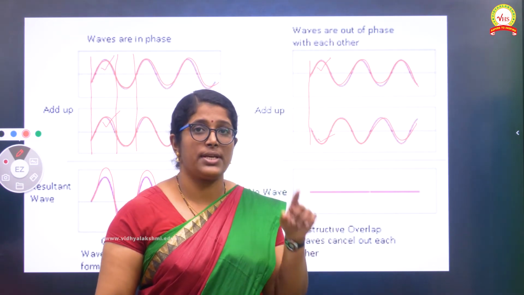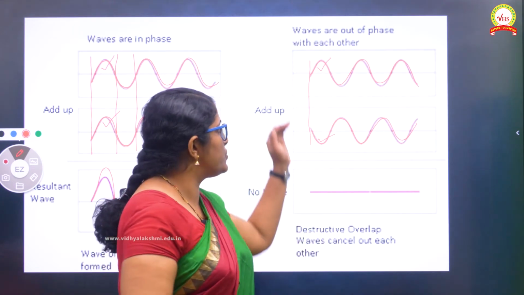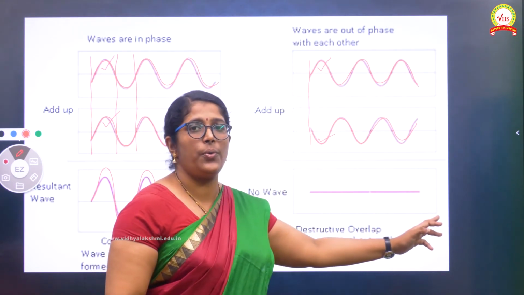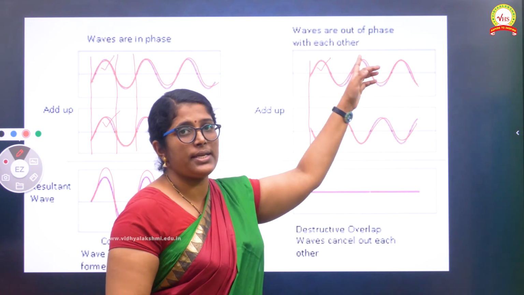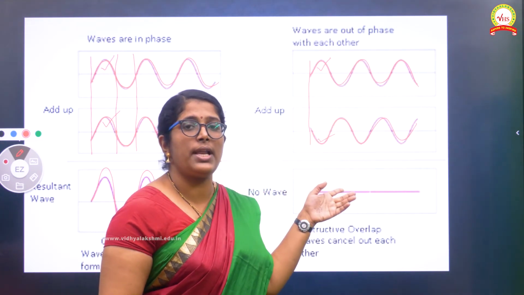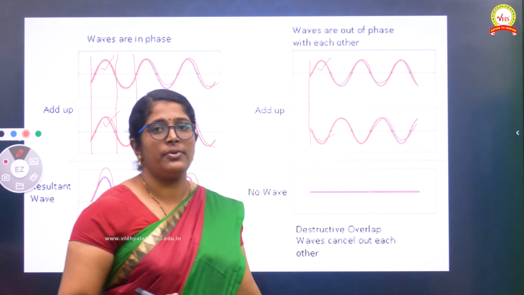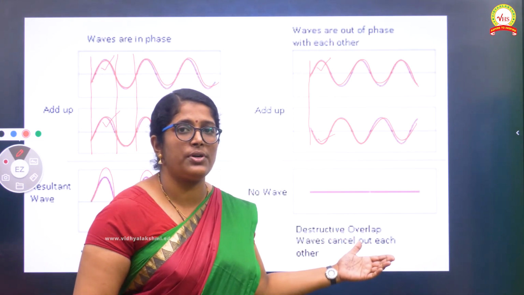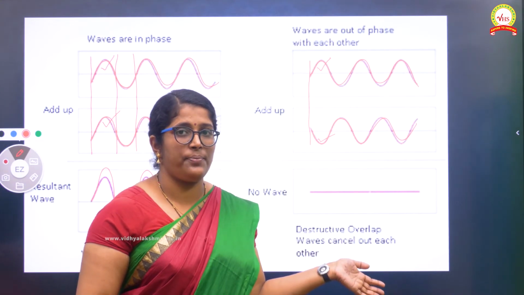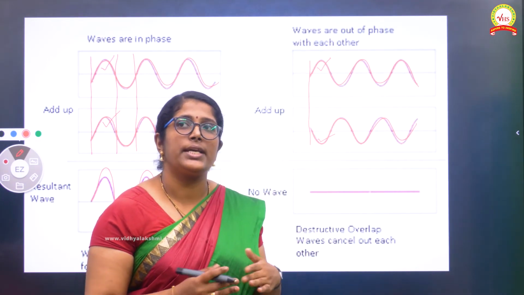So what is the resultant displacement? Zero, because this one acts as a positive value and this one acts as a negative value. When they combine, nothing is happening. So this is an example of destructive overlap. That means the waves cancel out.